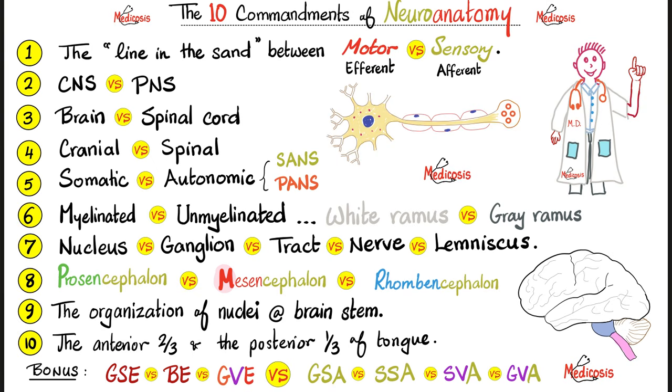Now, if you want to dig deeper and learn about the organization of the nuclei in the brainstem, or learn about the differences between the anterior tongue and the posterior tongue, as well as all of this gibberish, please watch my neuroanatomy playlist. But there is one more thing that we need to talk about, which is somatic versus autonomic.